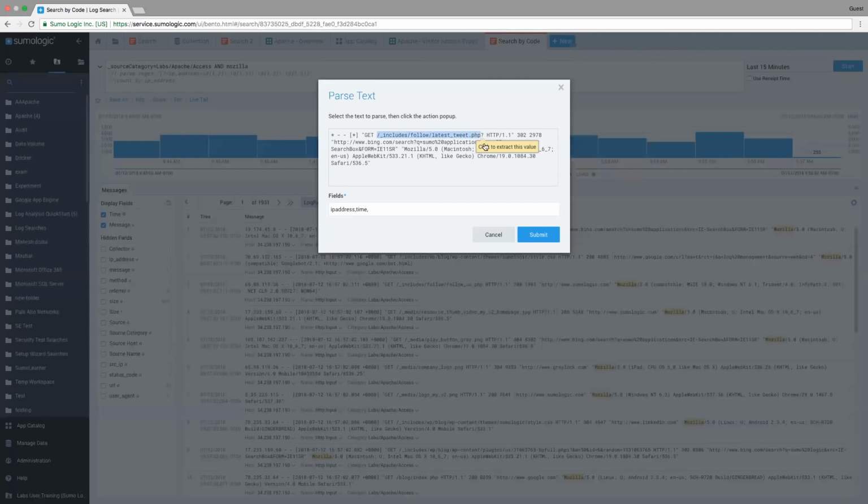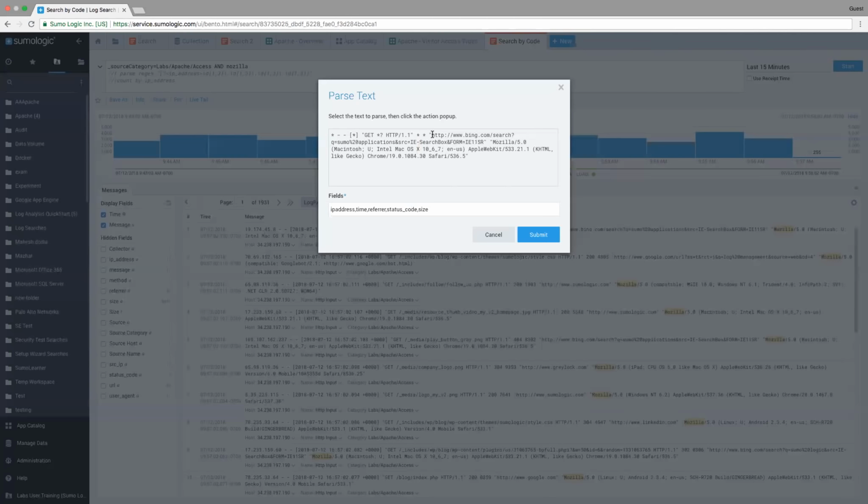So I'm going to take this, and I'm going to call this the refer. And I'm going to take this guy, and I'm going to call this the status code. And as I mentioned, we'll be using the status code going forward. I can call it with an underscore. I can't use a space, so this would not be acceptable, but I could use that or that. And then let me just finish this up. I'm going to call this the size. So this is the size of the message. We're not really going to use it today, but just so you're aware.